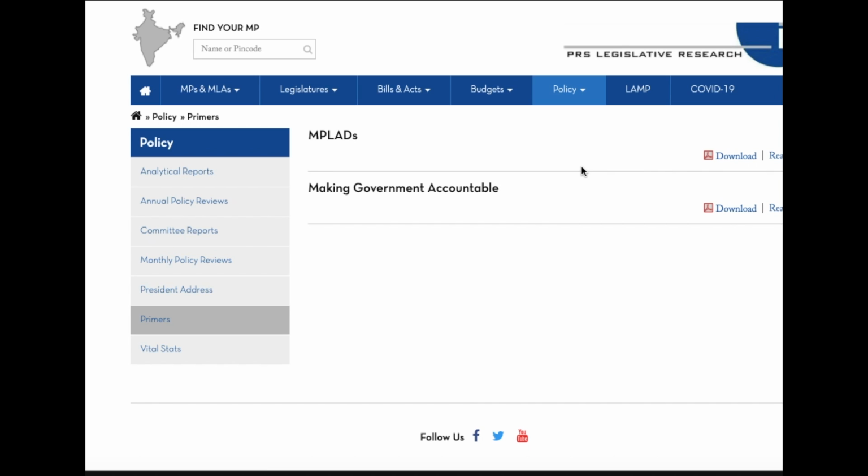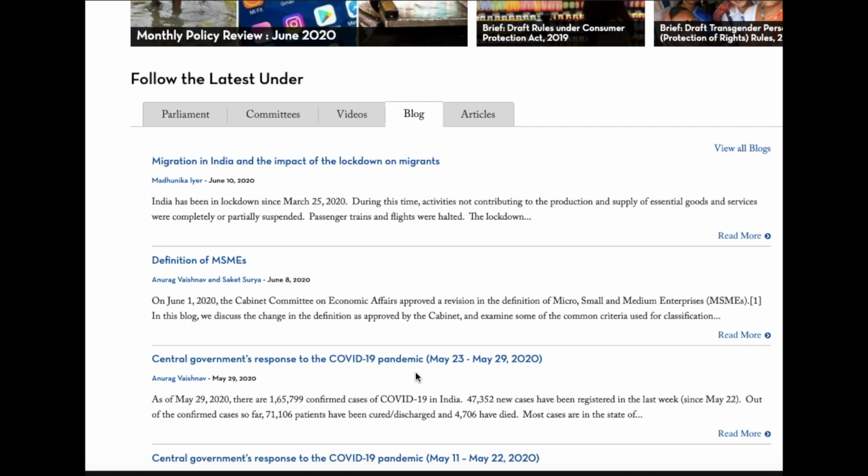Similarly, in the primers, they provide the articles written by the experts on the specific polity issues. So the primer can be mainly used for the polity and governance. The blogs provided by PRS are very important and the content is very rich. And the blogs have been written by experts, so there is no doubt in the authentication of the material.